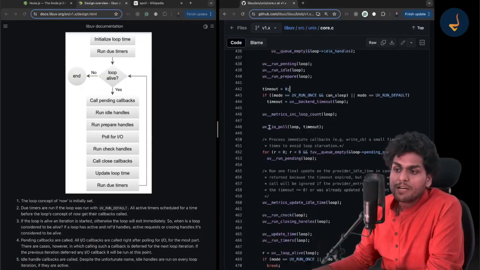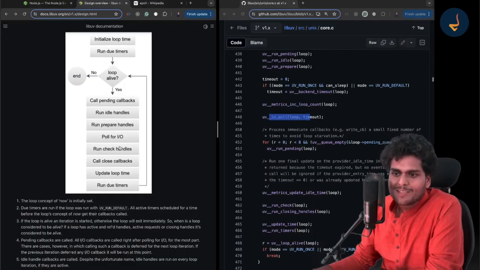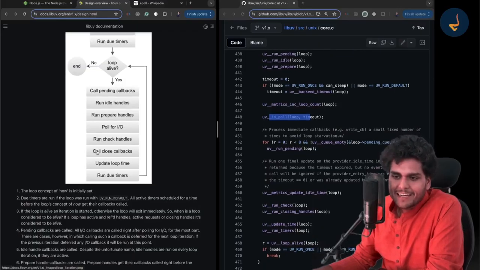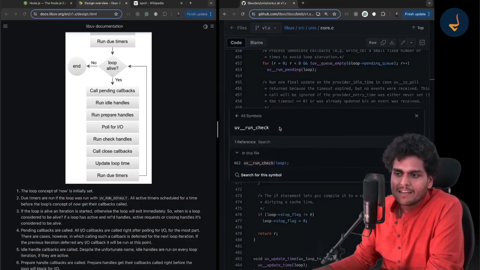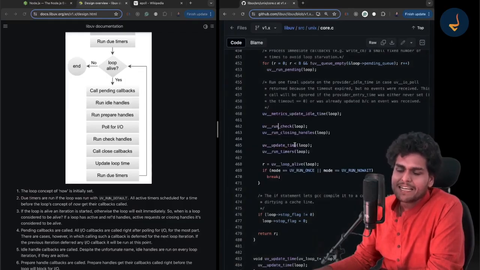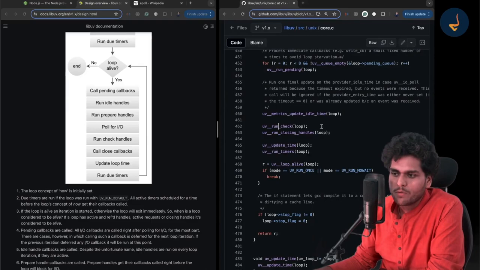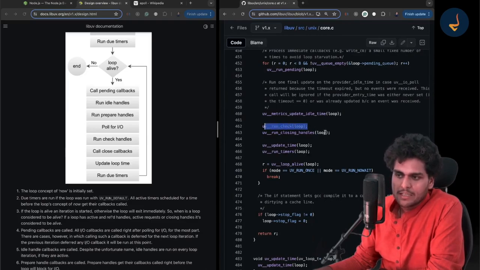Now it goes to the IO poll, so it goes to the poll phase. Now see, again it runs the check handles and close callbacks. If you go over here, it runs the check handles, then it runs the closing handles. In the check phase, all the setImmediate callbacks will run over here. Then the closing handles, it will run the close handles.